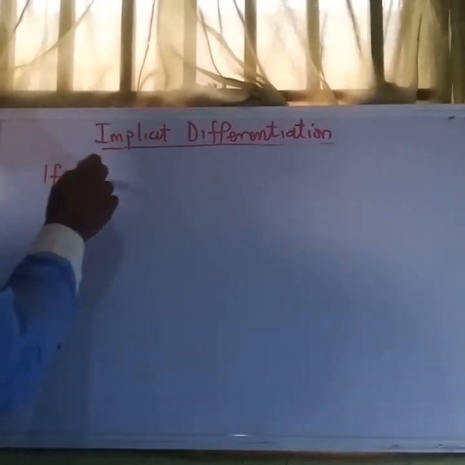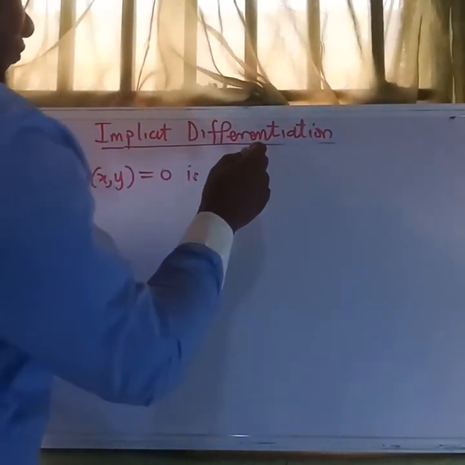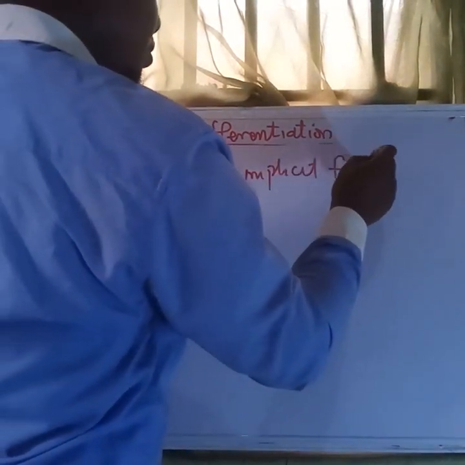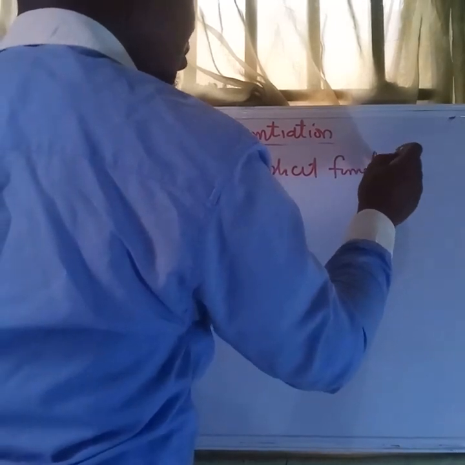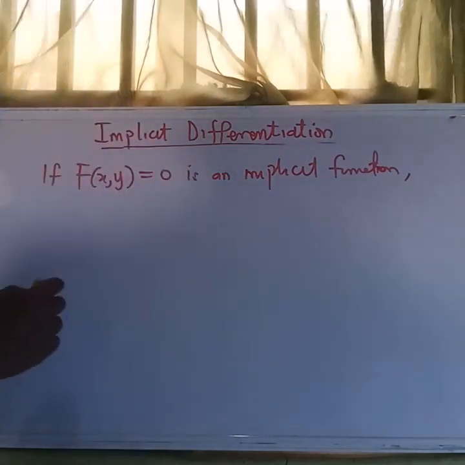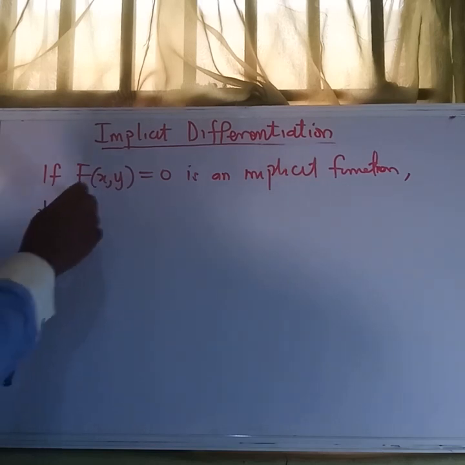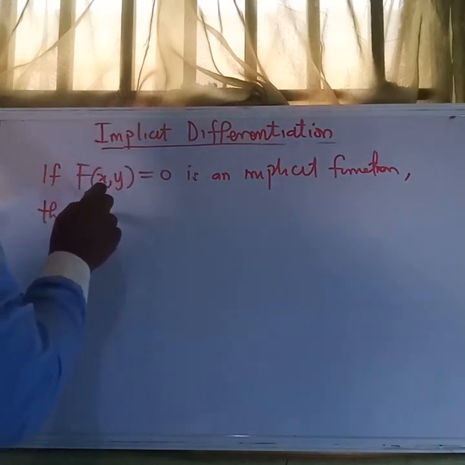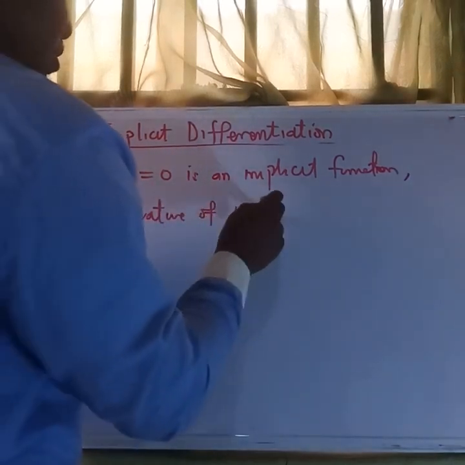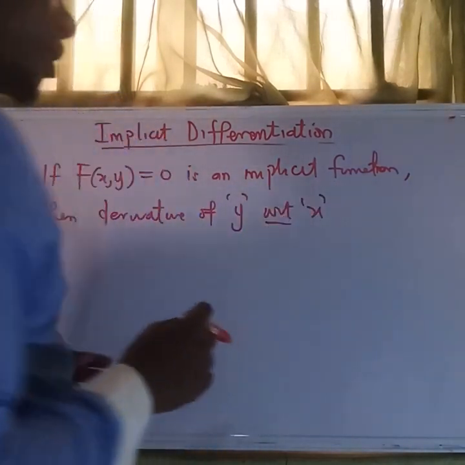If f of x, y equals 0 is an implicit function, then the derivative of y with respect to x is the primary aim.